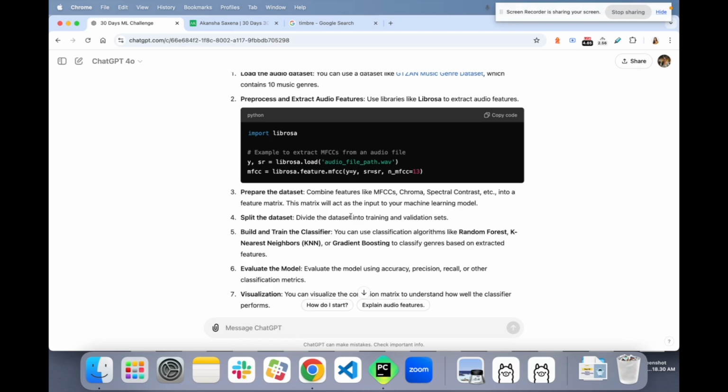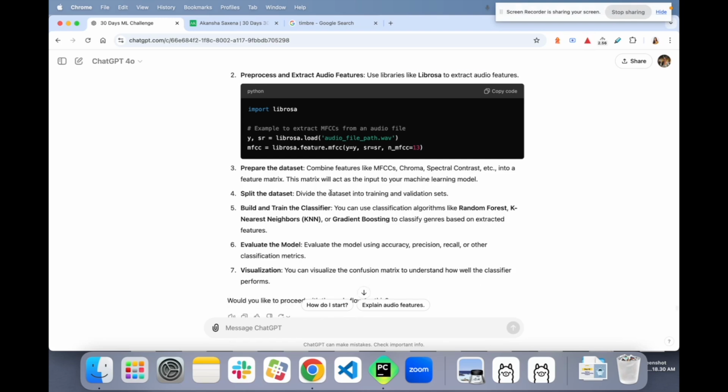Next, split the dataset. We will divide the dataset into training and validation. Then build and train the classifiers. You can use classification algorithms like random forest, K nearest neighbors, and gradient boosting. We have used all of these three in our previous problems. So yes, it is going to be a good day. We do not have to study something new. I mean, studying something new is also good, but it is going to be an easy day today.